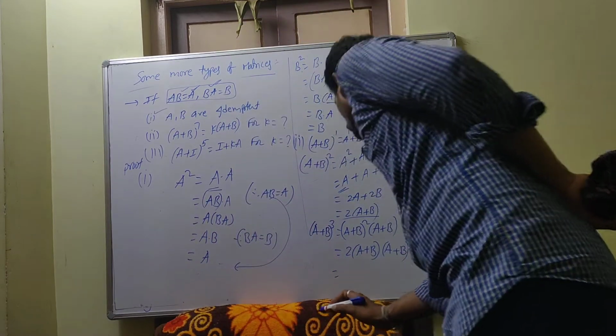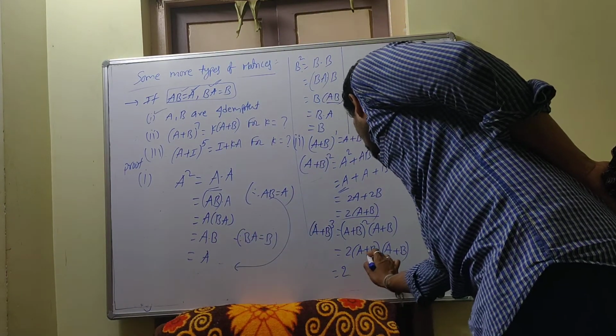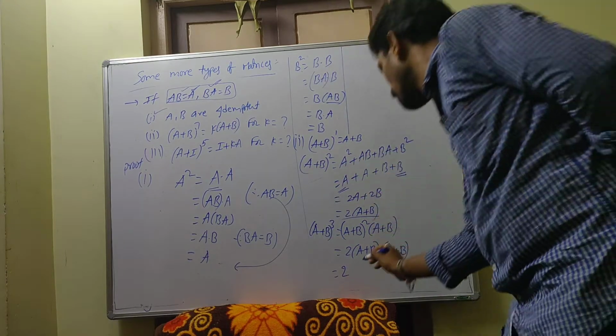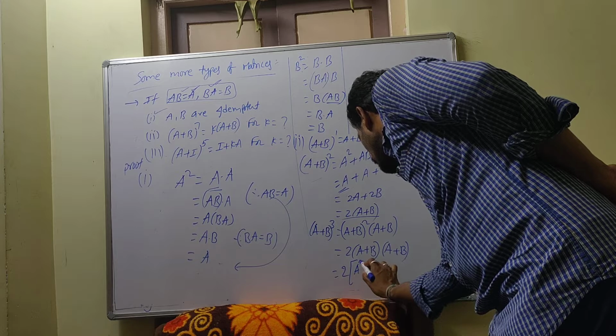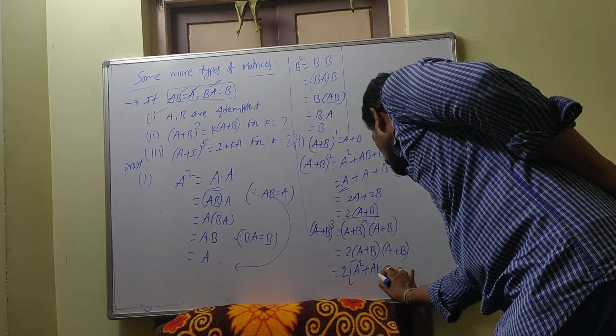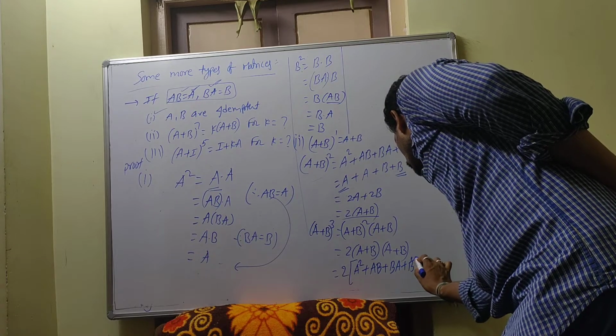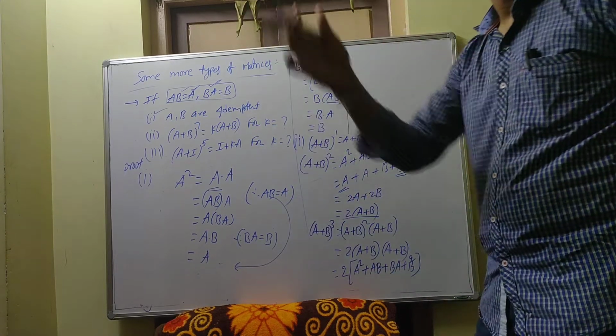What you have here? 2 times of, again this is (a plus b) into (a plus b). (a plus b) whole square, same formula. (a plus b) whole square means 2 times of a square plus ab plus ba plus b square.